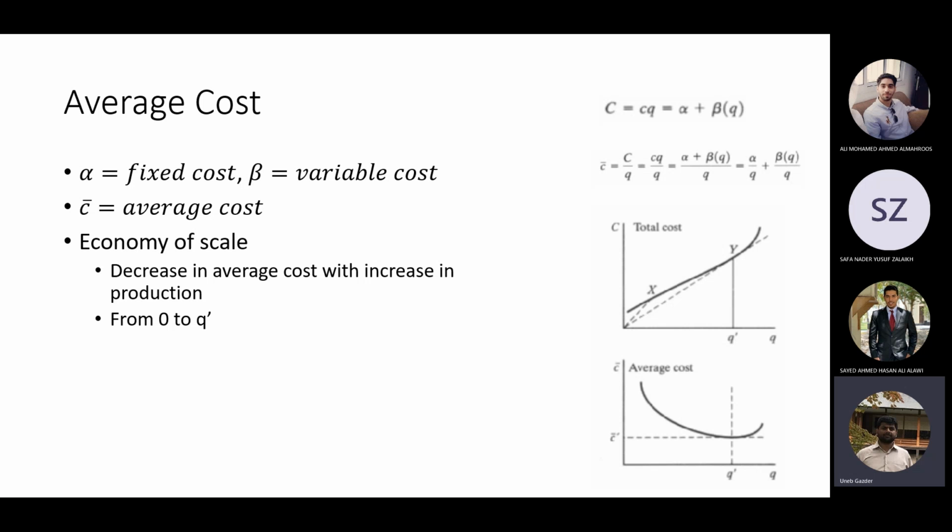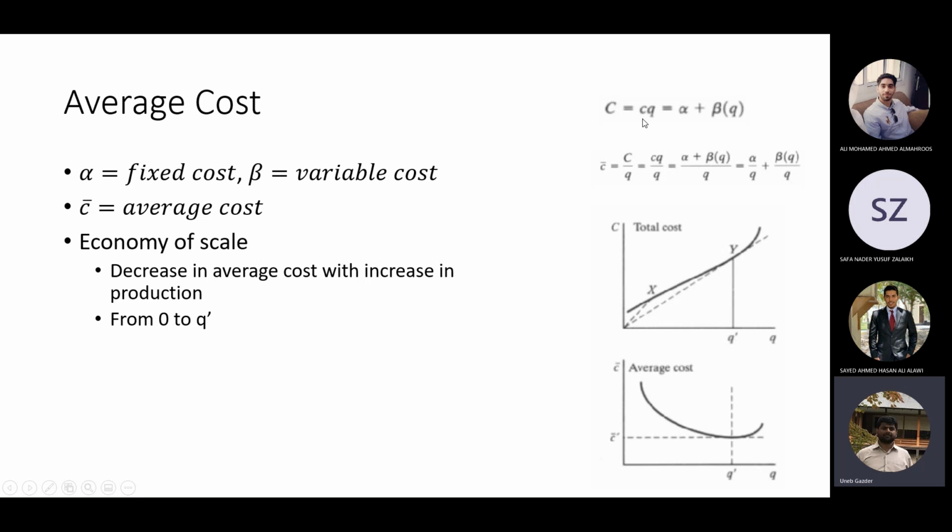Okay, so the total cost of the whole unit or the whole business will be C into Q plus alpha, where alpha is a constant. Alpha is a fixed cost.